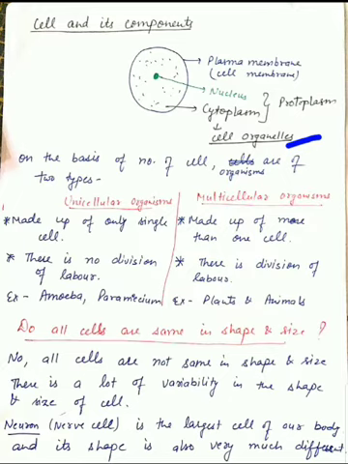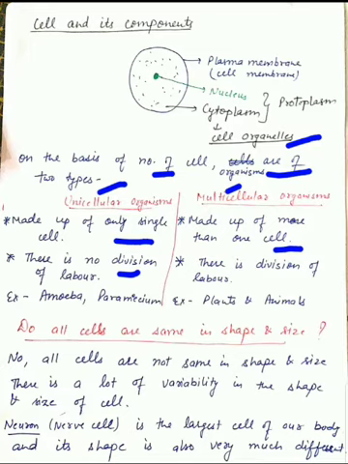On the basis of the number of cells, organisms are of two types: unicellular organisms and multicellular organisms. You already studied unicellular and multicellular organisms in class 8th. Now we will discuss the difference between these two types of organisms. Unicellular organisms are made up of only a single cell, and multicellular organisms are made up of more than one cell. In unicellular organisms, there is no division of labor, meaning all the functions of the cell like respiration, digestion, excretion, all the functions are performed by a single cell.